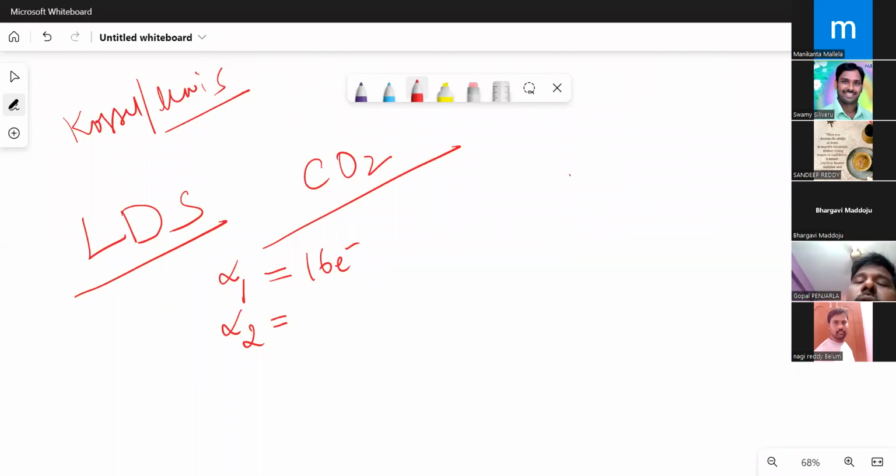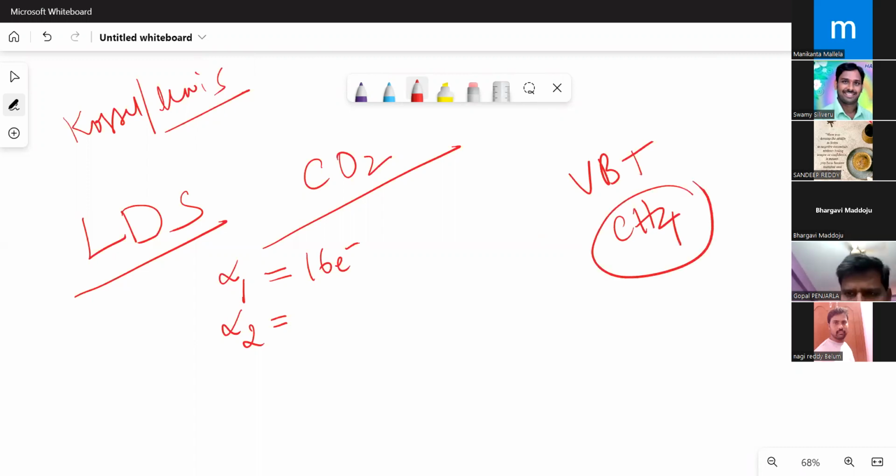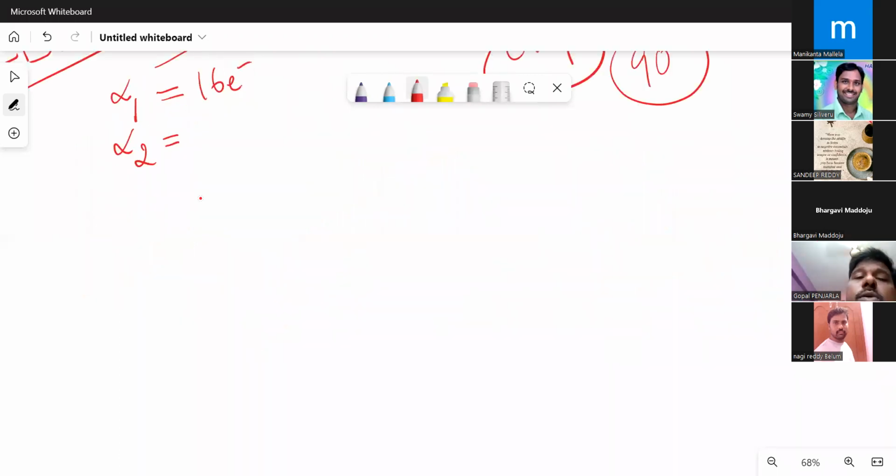Suppose anybody asks, according to VBT, what is the bond angle in CH4? Now we know it is 109 degrees 28 minutes, but the answer will be only 90 degrees, because according to VBT, the bond angle is 90 degrees only. There is no hybridization involved in valence bond theory. If they are not giving VBT, and simply ask what is the bond angle in CH4, 100% you will say 109 degrees. So pertaining to that theory, if they are asking the question, then we should answer only according to that.